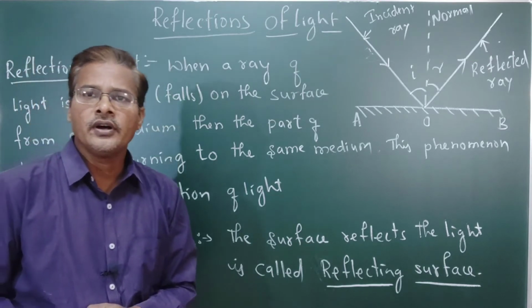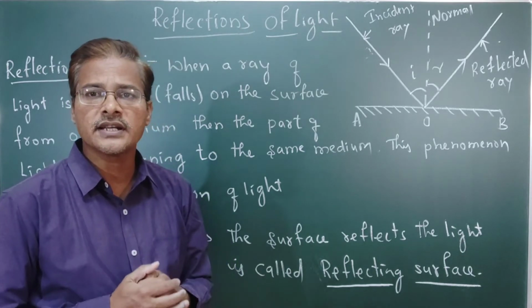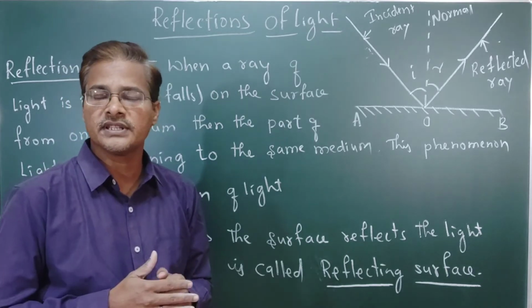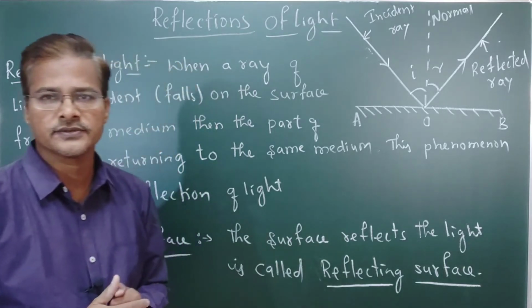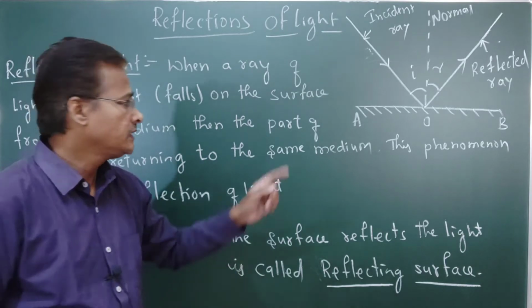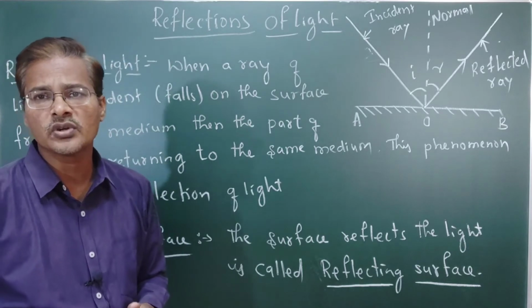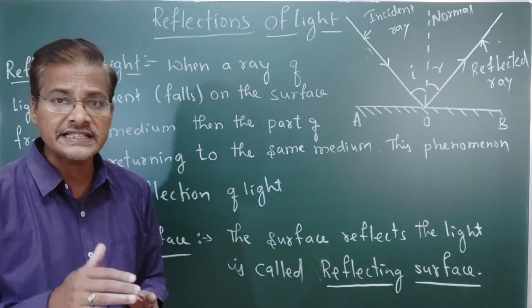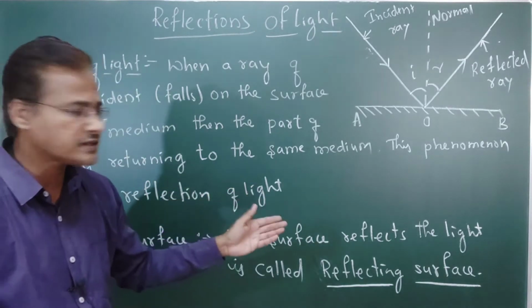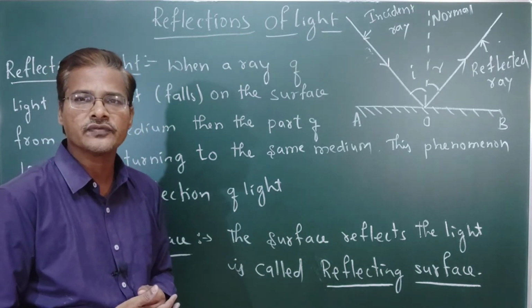Followed? So how to understand this? We have to understand the terms. What are the terms? First you understand the terms, then it is easy to understand the concept also. The first term is the reflecting surface. This AB I have drawn in the figure, no? That AB we are going to call the reflecting surface. Reflecting surface means the surface which reflects the light.